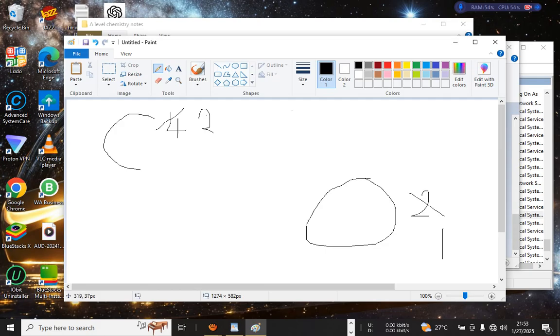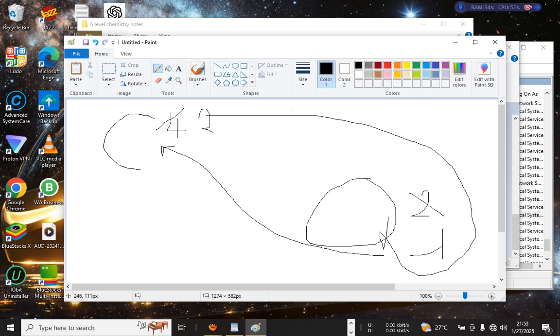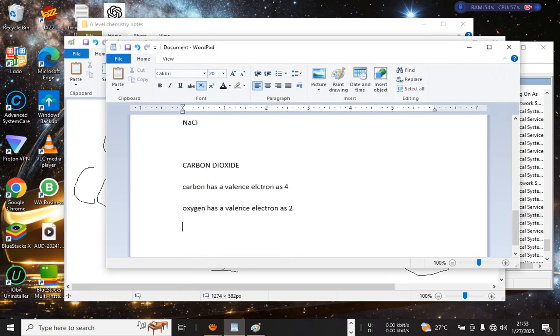Now to carry out the transfer, we will end up with carbon as 1 and the oxygen as 2. So our complete formula is CO2. CO2.